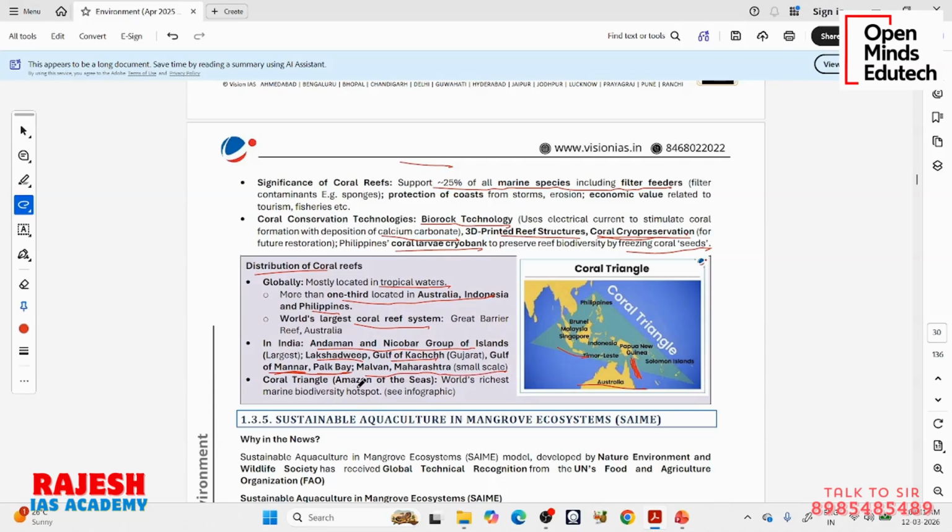Now there is something called the coral triangle, the Amazon of the seas. This is the coral triangle between the Philippines, Indonesia, and Australia. It is the world's richest marine biodiversity hotspot. Equatorial rainforests, evergreen forests on land, hold the maximum biodiversity on land. I told you these corals are like the forests of the ocean. So this coral-rich area is the richest marine biodiversity hotspot in the ocean.